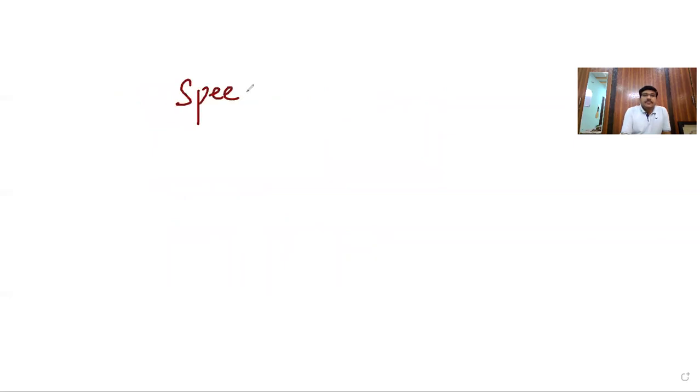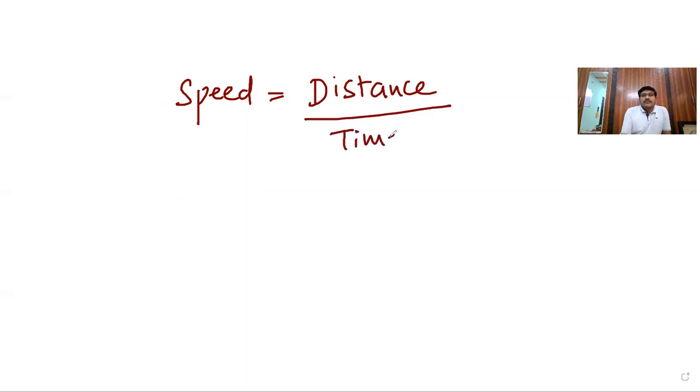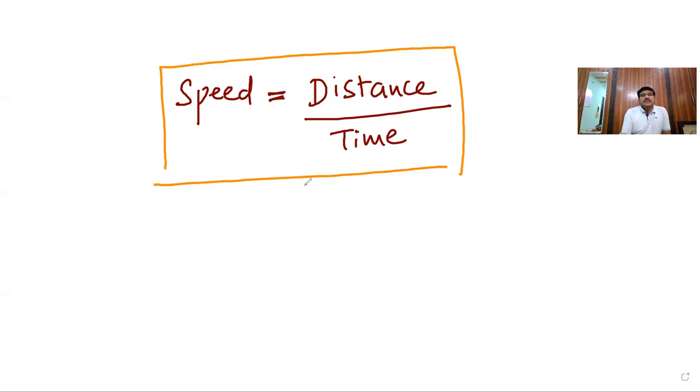Speed, distance traveled, or simply distance by time. This is the formula. Calculate the speed, distance, or the path length divided by the time. And this speed is V. V is equal to the speed. Is it clear?